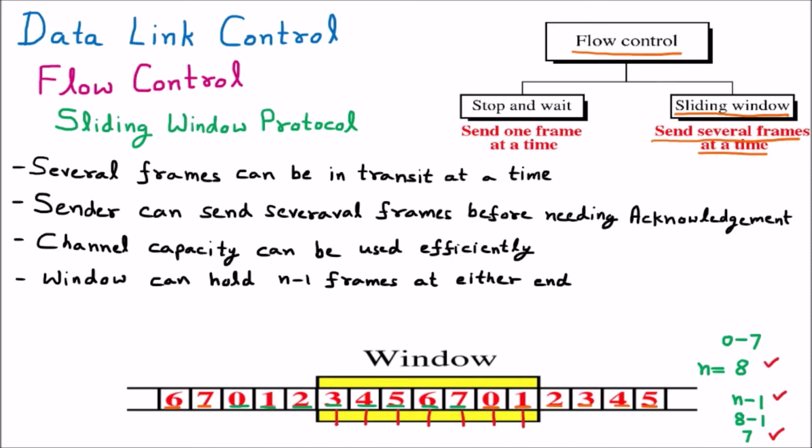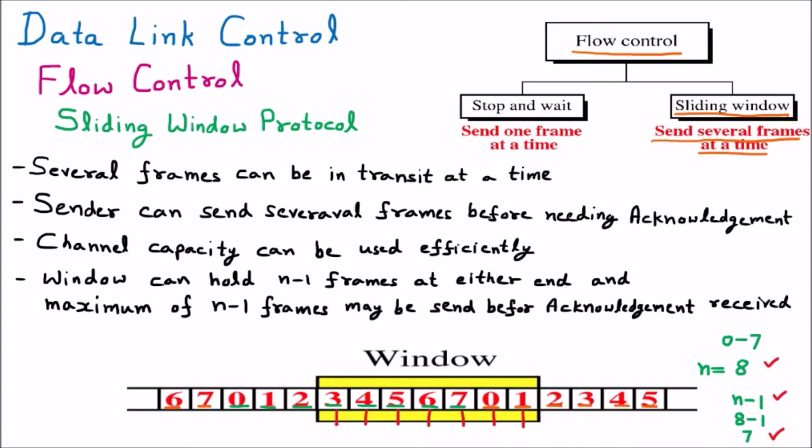Now this window moves forward and backward, sending the packets. And one more thing, this sliding window can have n-1 frames, and a maximum of n-1 frames may be sent before an acknowledgement is received. The purpose of capturing n-1 frames is the size of those packets that the window can send.